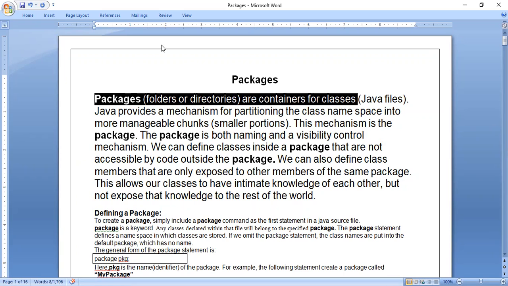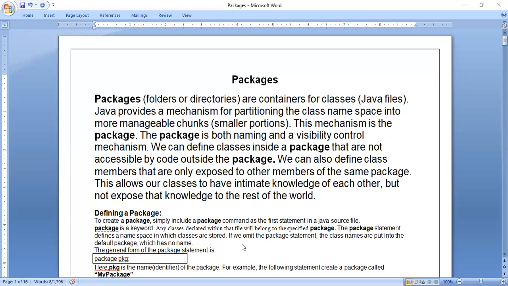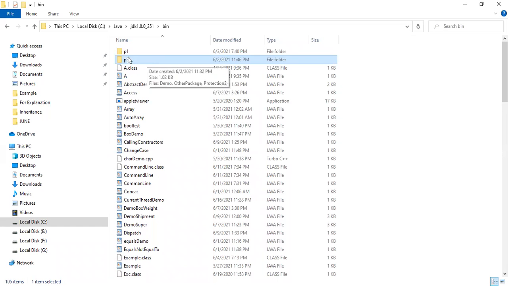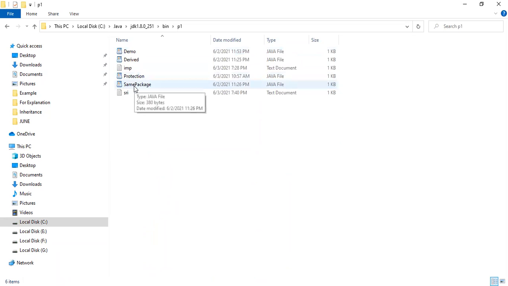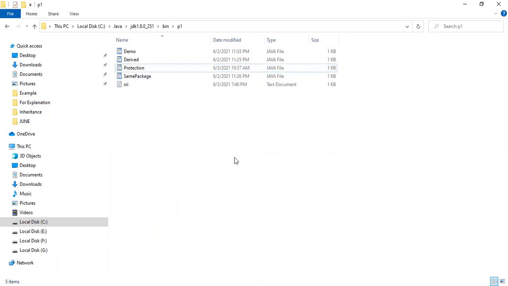So if we consider the example, in the bin folder we have two folders, that is P1 and P2. P1 contains some files. See here, a text document file is also there. I just created it, for example. If I delete this text document, it's not a problem. But you should not delete the Java files.